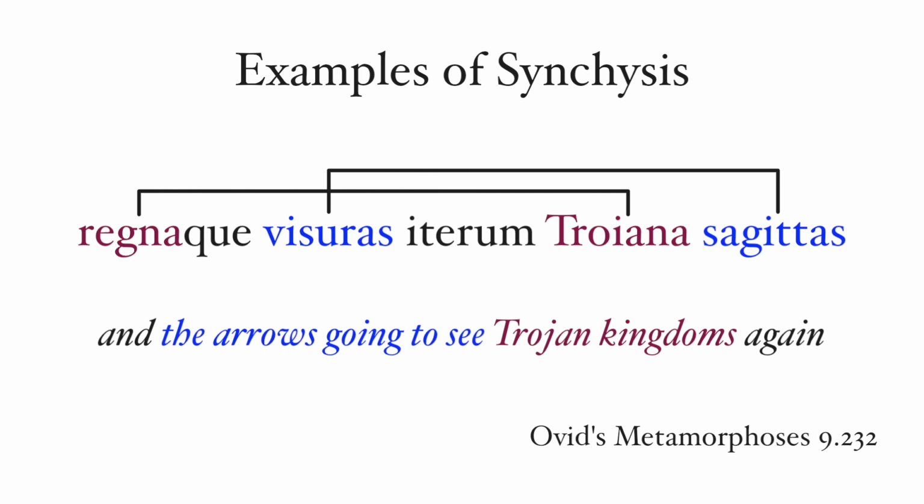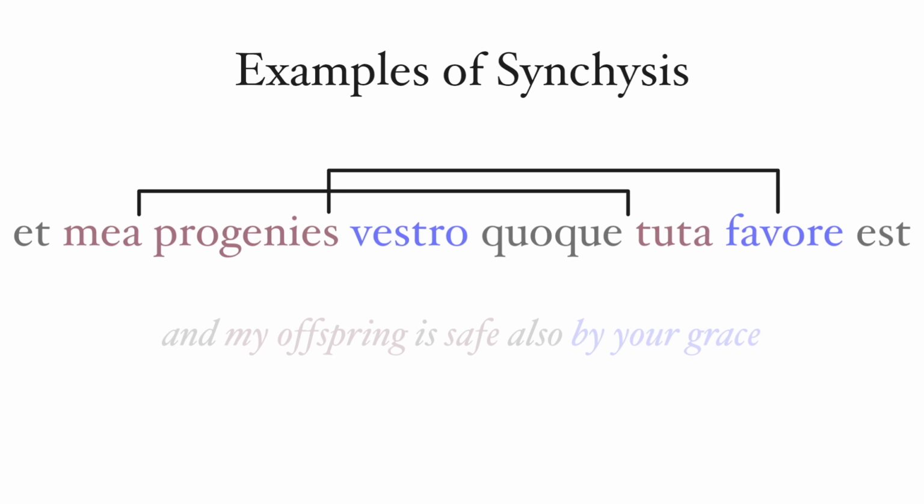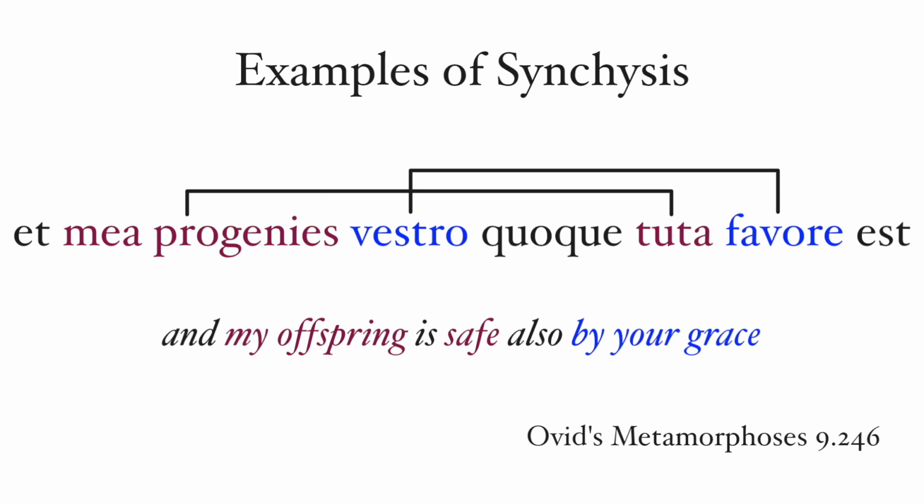Line 232, Regnaque visuras iterum Troiana sagittas, and the arrows going to see Trojan kingdoms again. Line 246, Et mea progenies vestro quoque tuta favore est, and my offspring is safe also by your grace.